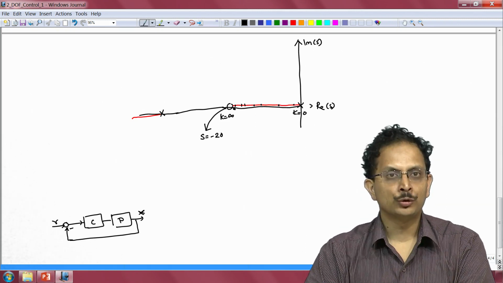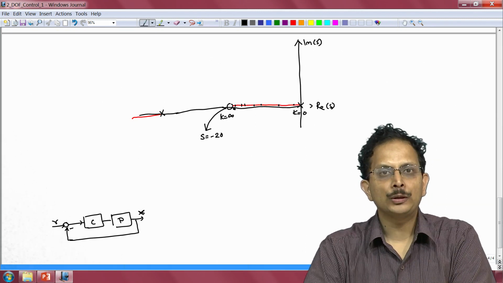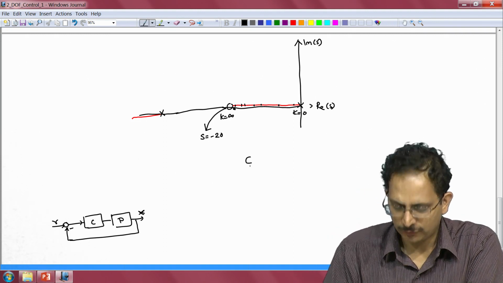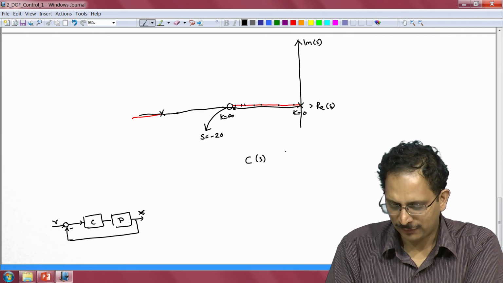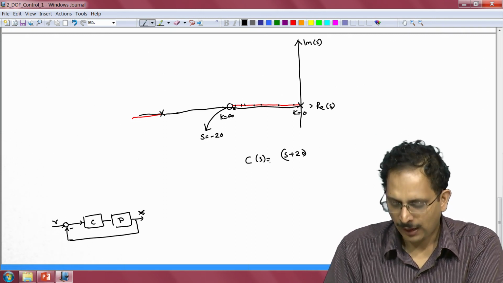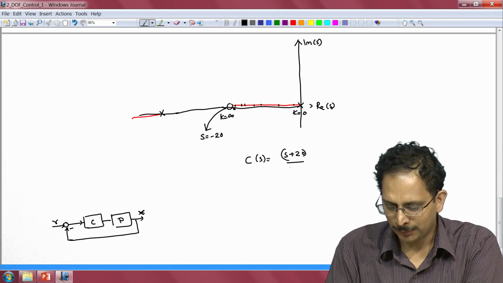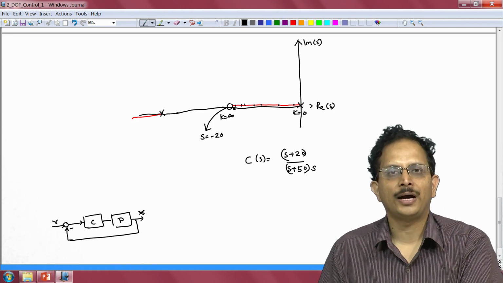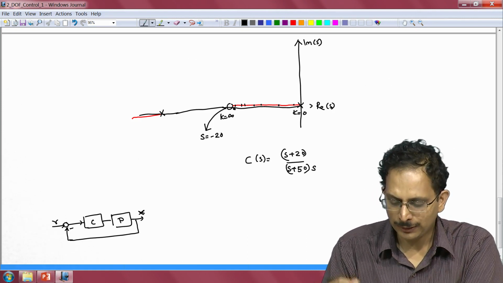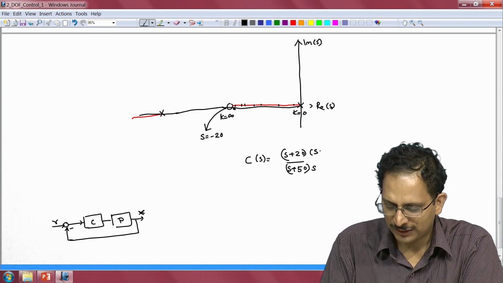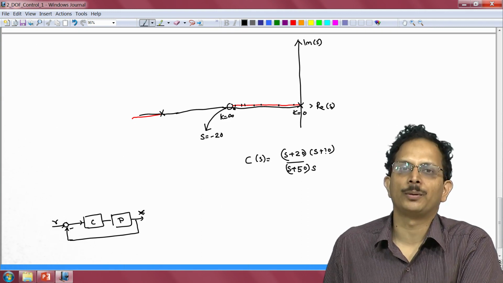Now, if we were to do that, we would have this open loop 0 at s is equal to minus 20, our controller transfer function C of s will have the term s plus 20 in the numerator, and you will have the term s plus 50 in the denominator, and you have an integrator, so you have s also, and since we have cancelled the plant pole by means of a 0, you will have the term s plus 10 also in the numerator.